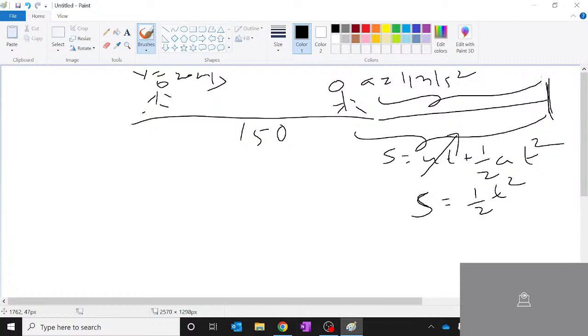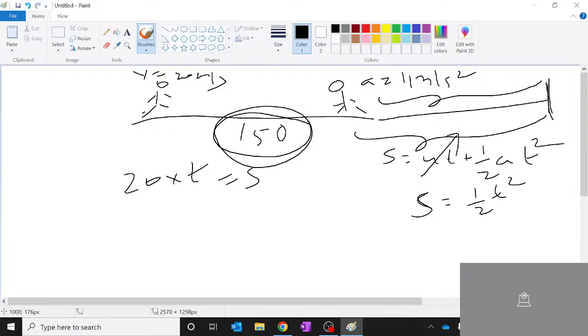Now because this is constant velocity, what will happen? Velocity into time is nothing but the displacement traveled by the police from this point to this point, because the time remains the same. Now, while following the concept of relative velocity, I've told you the distance never changes. Understood? That means the difference is always this 150.